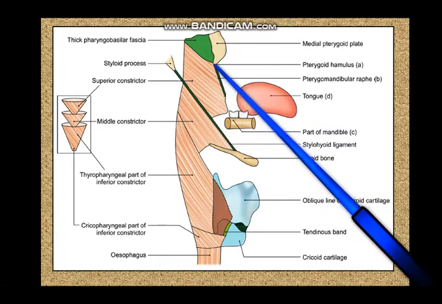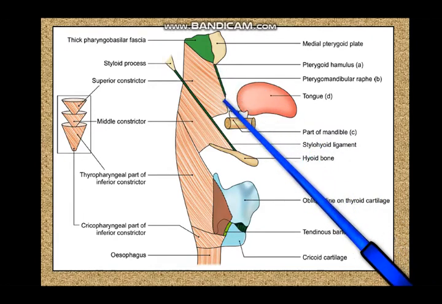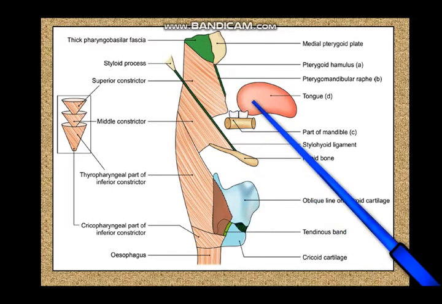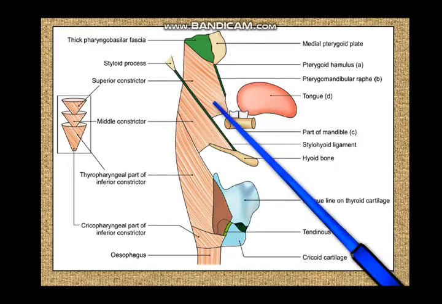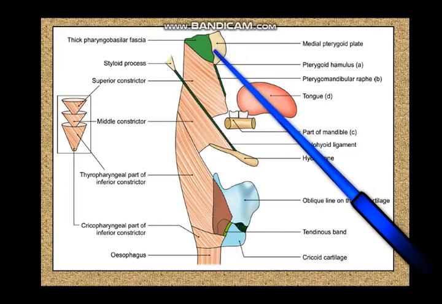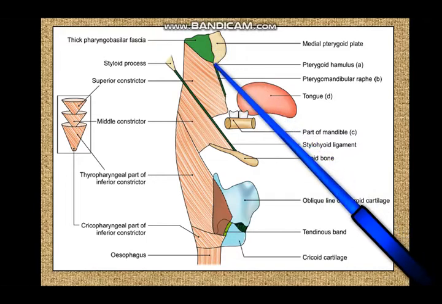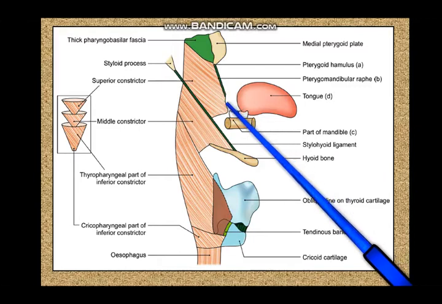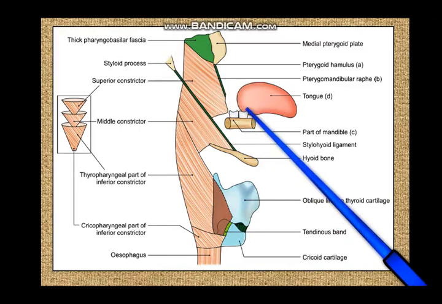So the superior constrictor is attached along the pterygomandibular raphe to the mandible behind the third molar tooth and partly to the side of the tongue as well. So you have the attachment of the superior constrictor to the medial pterygoid plate, pterygoid hamulus, pterygomandibular raphe, mandible behind the third molar tooth and the side of the tongue.